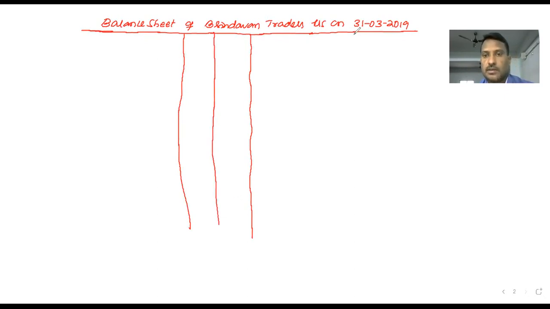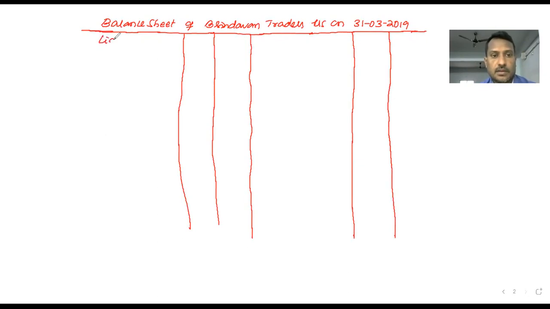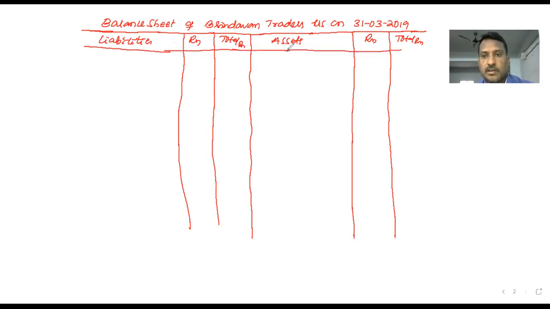Liabilities, assets, the two columns for rupees and total rupees. Liabilities, rupees, total rupees, assets, rupees, total rupees. Let's see. First, we have to write on the liability side. These liabilities information is on the credit side of the question, means in the trial balance.